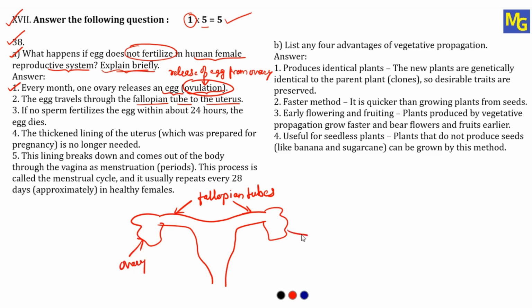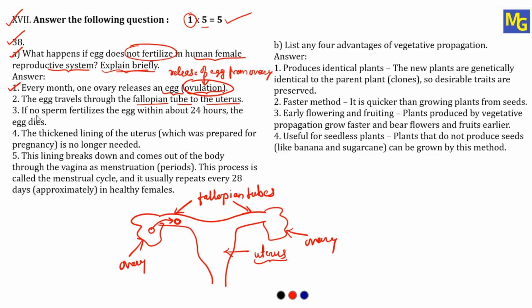This is one ovary and this is another ovary. And this portion is called as uterus. It is the bag where the embryo will get implanted. Now, once the egg comes out of this ovary, it comes into the fallopian tube here, and then it will travel towards the uterus at the downside.